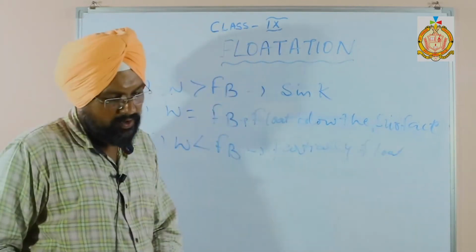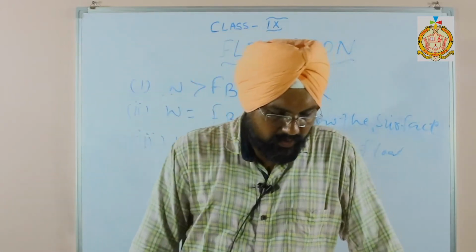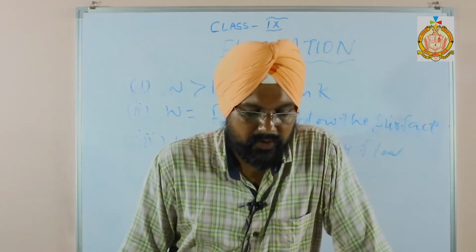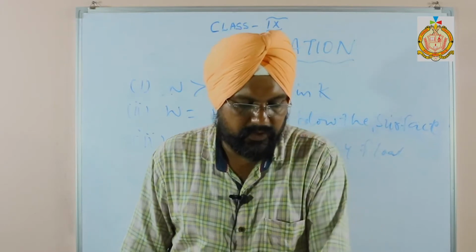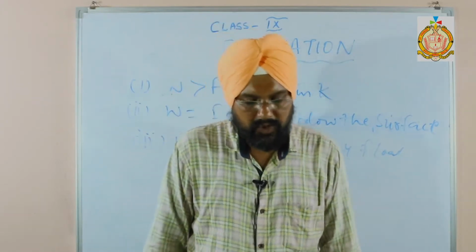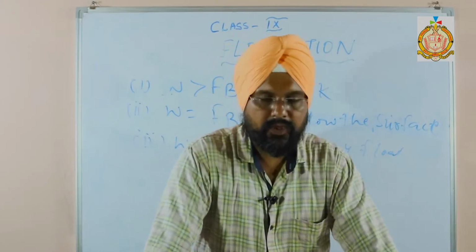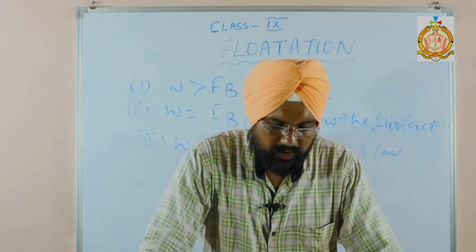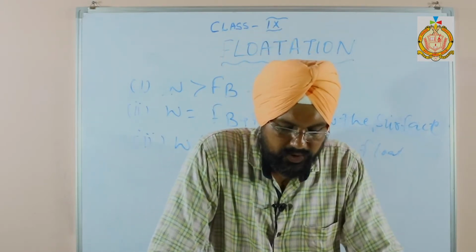Only that much portion of the body gets submerged by which the weight of the displaced liquid becomes equal. So the weight of the floating body is equal to the weight of the liquid displaced by its submerged part.